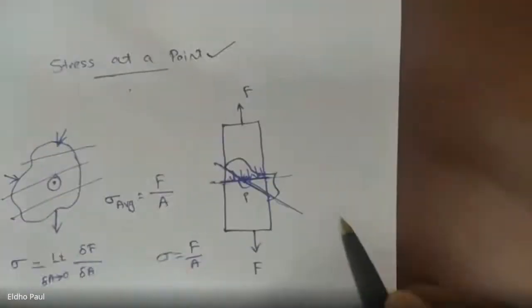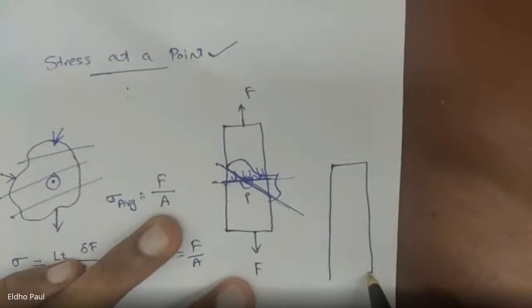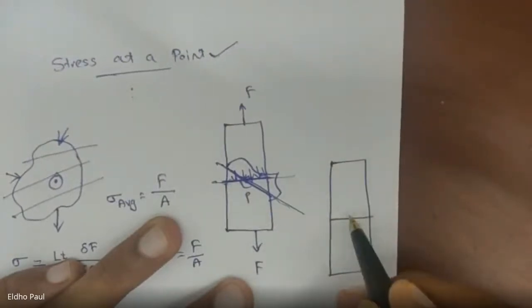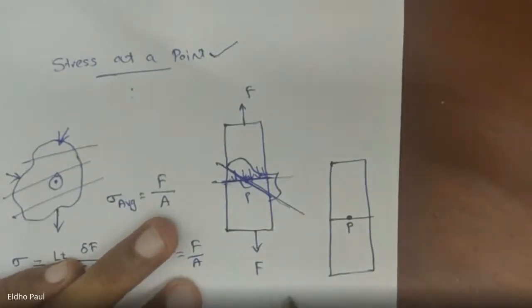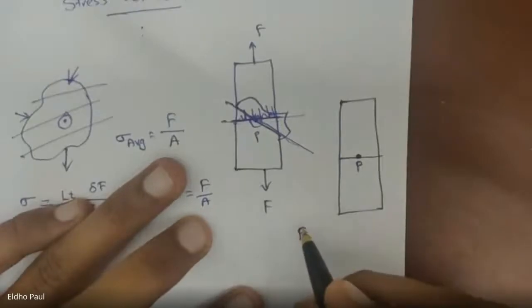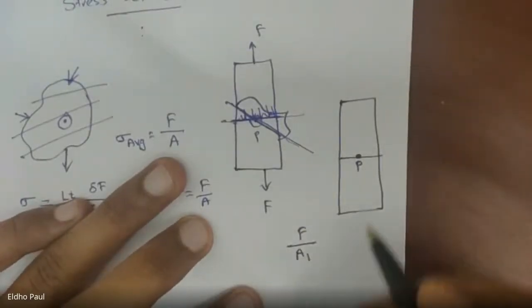Initially, this was the cross-section area passing through the point P, where the stress is equal to force by A1, for example.